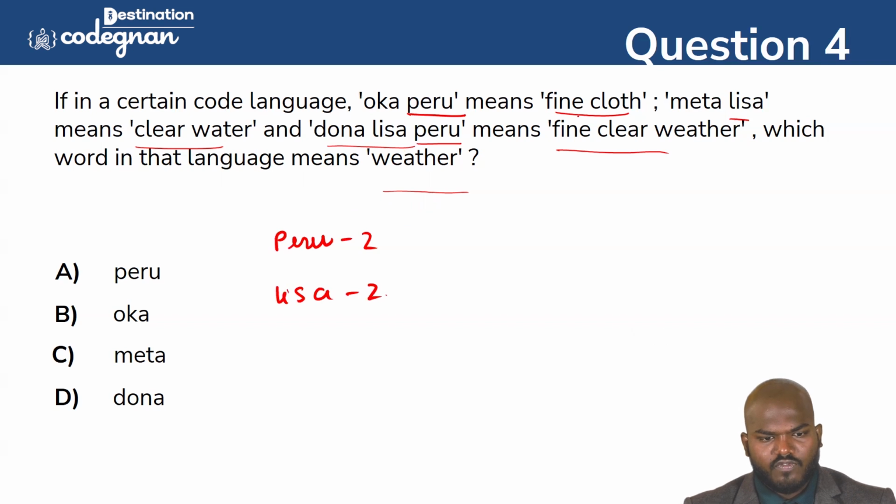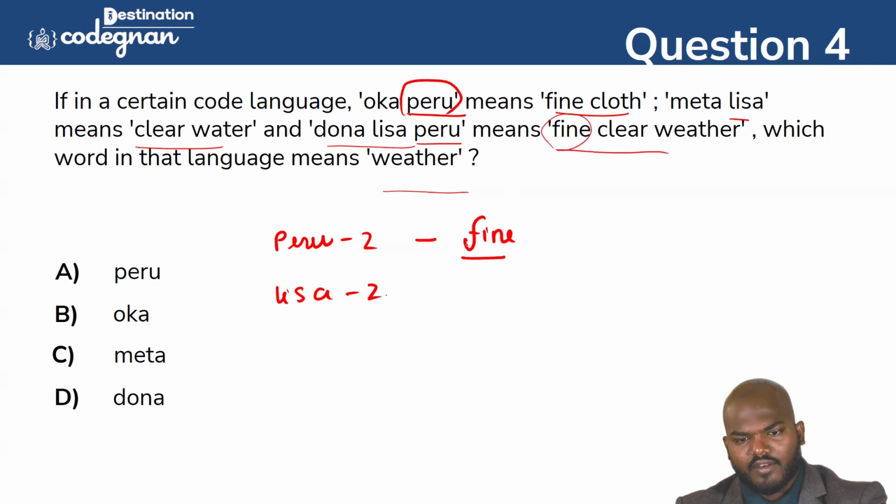So Oka Peru means fine cloth. Meta Lisa means clear water. And Dona Lisa means fine clear water. So then we can say that Peru directly means fine, because Oka Peru is defining the fine, and here also Peru is coming and here also we have the fine. So probably Peru is indicating the word fine.